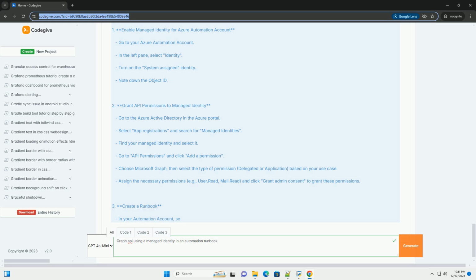Set the authorization header. $headers = @{Authorization = "Bearer $token"}.